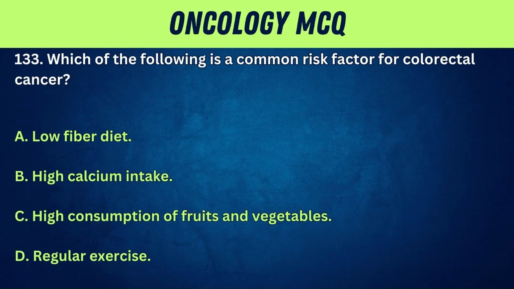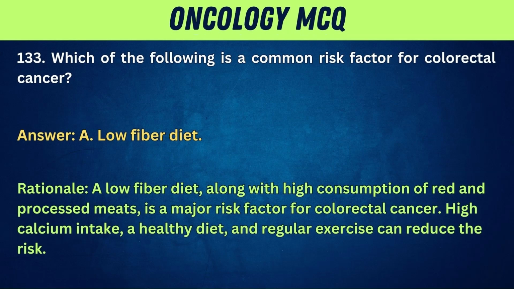133. Which of the following is a common risk factor for colorectal cancer? A. Low fiber diet. B. High calcium intake. C. High consumption of fruits and vegetables. D. Regular exercise. Answer: A. Low fiber diet. Rationale: a low fiber diet, along with high consumption of red and processed meats, is a major risk factor for colorectal cancer. High calcium intake, a healthy diet, and regular exercise can reduce the risk.